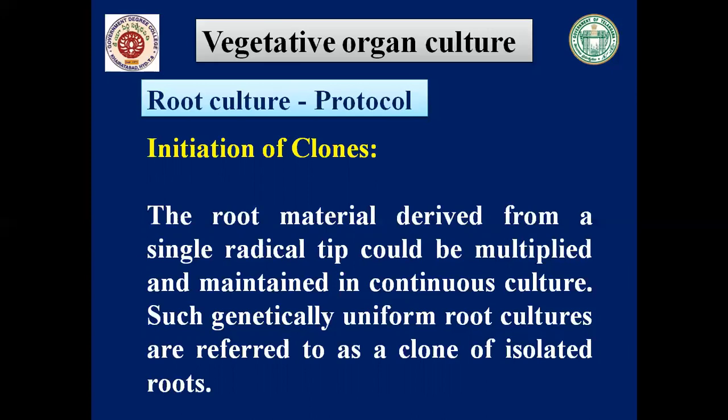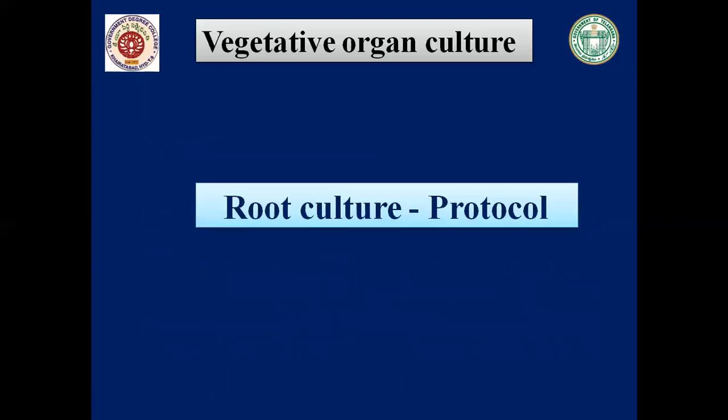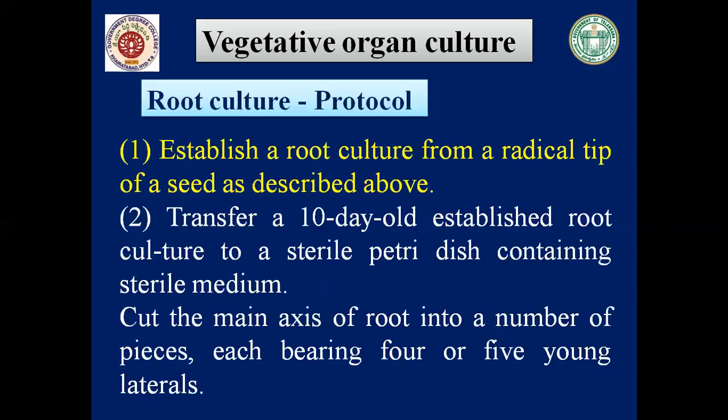After transferring them to White's basal medium, when we place them in a growth chamber or growth room, you can see development and you can multiply them by subculturing. Each genetically uniform root culture is referred to as a clone of isolated roots. Now we'll see the protocol step by step.